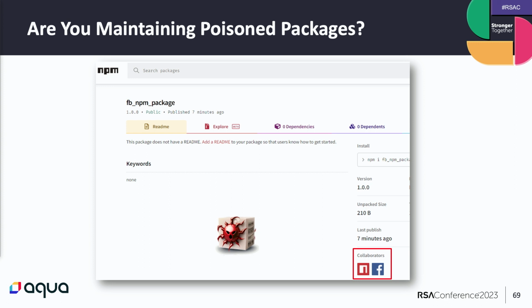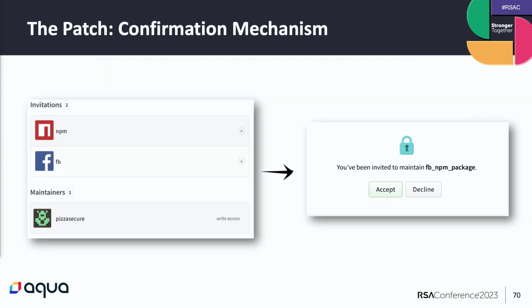As you can see, if you or any other developer in your organization somehow encounter this fancy malicious package, you may be installing it because it looks like it is maintained by a user with high reputation. We reported our finding to NPM, which said they were already working on fixing this issue. And as you can see, after some months, they actually implemented a confirmation mechanism.